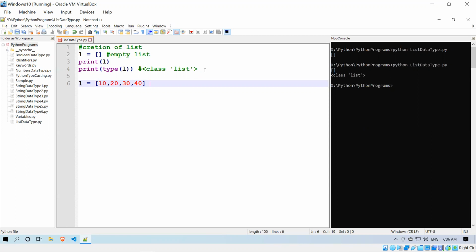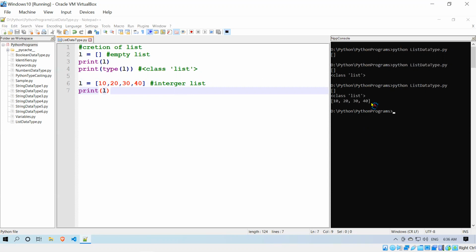So now my list is holding how many values? 4 values of type what? Integer. So this is an integer list I can represent. If I want, I can print this. You see that 10, 20, 30, 40 it is giving.